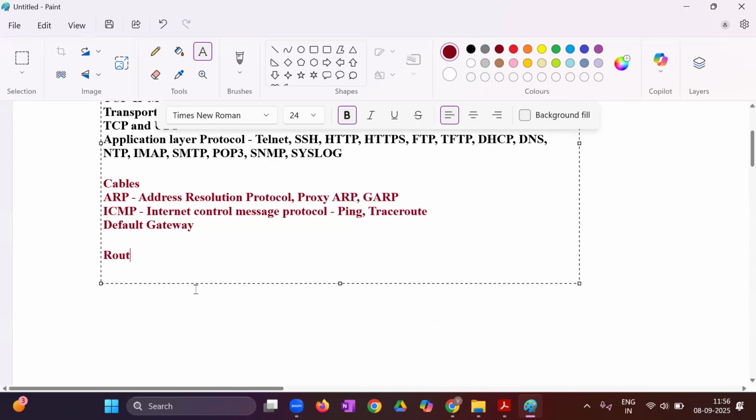Then we'll start with what? Routing. In this, we will discuss static routing, default routing, and dynamic routing. In dynamic routing, what will we discuss? Routing Information Protocol, EIGRP basics, and OSPF, Open Shortest Path First. BGP is not there in the CCNA.